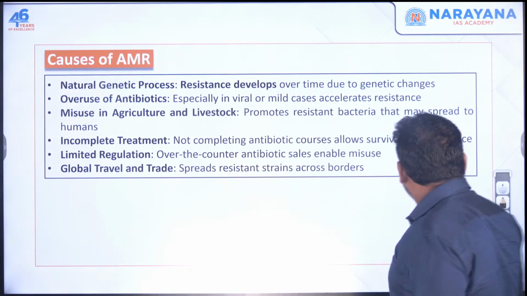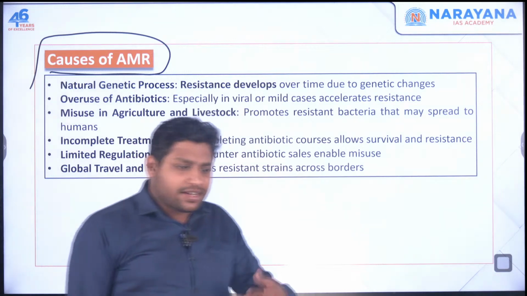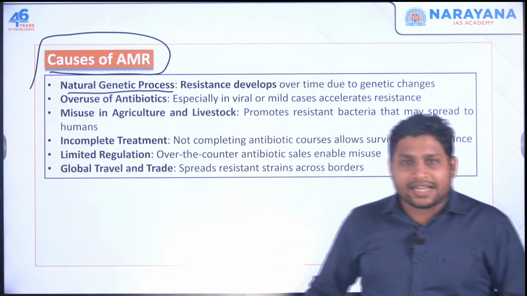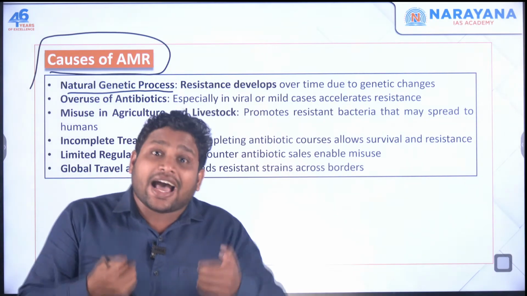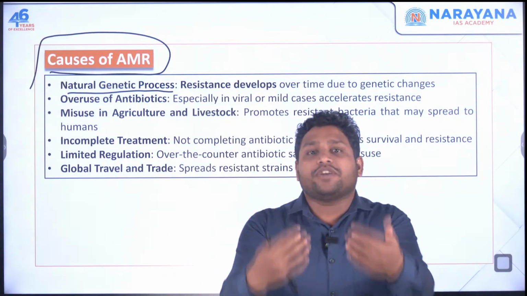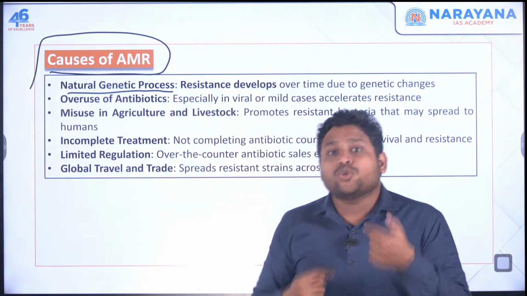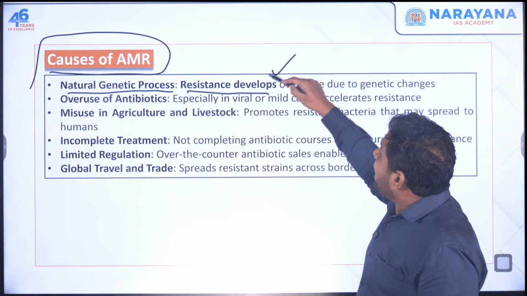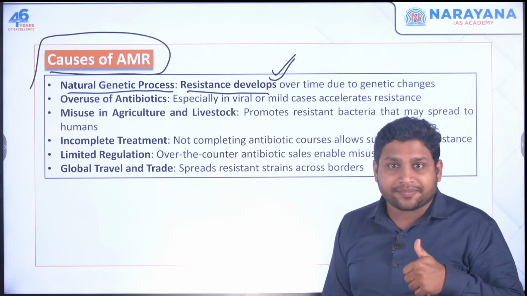Okay. Now, what could be the reasons? What are the causes for this antimicrobial resistance? Why are we getting this? First reason could be natural genetic process. As I said, the bacteria itself, or this microbe itself, has changed itself. It has become resistant. Now see, it's part of evolution wherein all the species evolve with time. Whatever problems they are facing from the environment, they try to change themselves or adapt to this environmental change. So here this resistance is developed at the genetic level, at the level of genes in those microbes. Now this is a very natural thing.